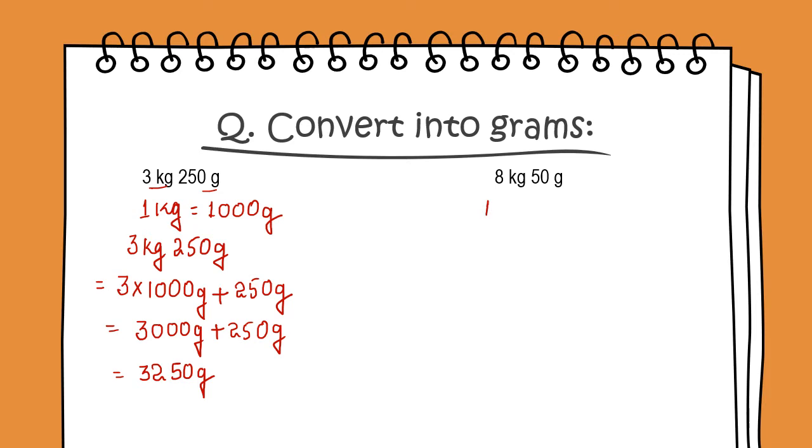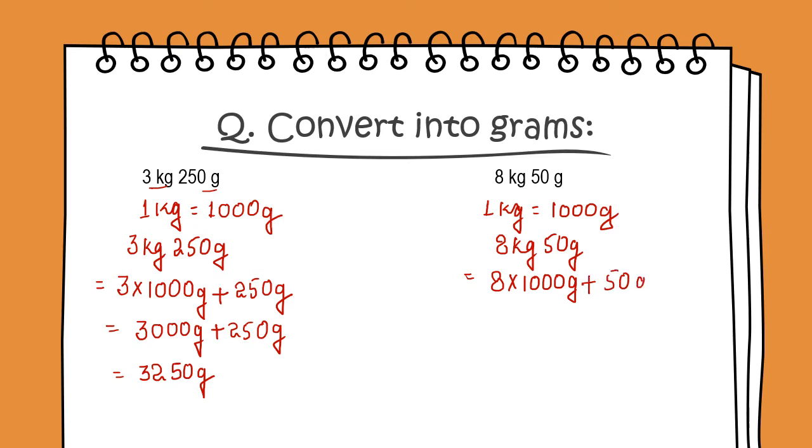In the next part we have 8 kilograms 50 grams. Again we know that 1 kilogram is equal to 1000 grams. So convert 8 kilograms into grams, 8 multiplied by 1000 grams. Now add the remaining 50 grams. 8 multiplied by 1000 is 8000, so 8000 grams plus 50 grams is equal to 8050 grams.